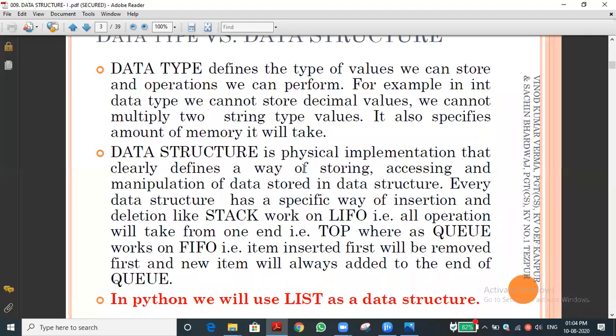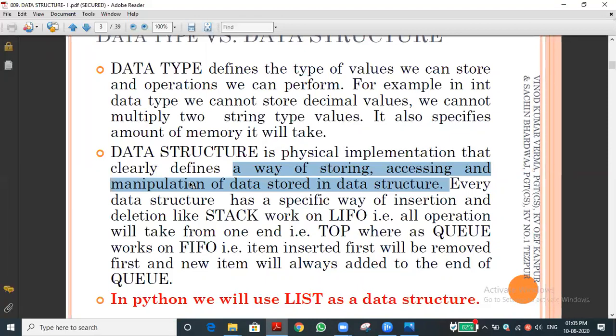A data structure is a physical implementation that clearly defines the way of storing, accessing, and manipulation of the data stored in the data structure. It is very important, so I'm highlighting it. A data structure deals with how the data will be stored and what operations we can do with the data. Operation here means manipulation, or changes: replication, concatenation, deletion, addition, whatever. All the operations we can do with the data.